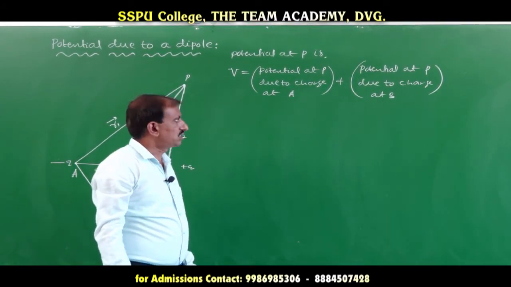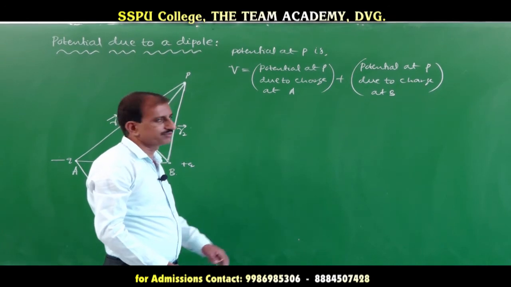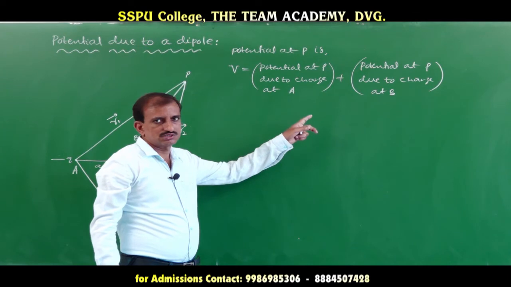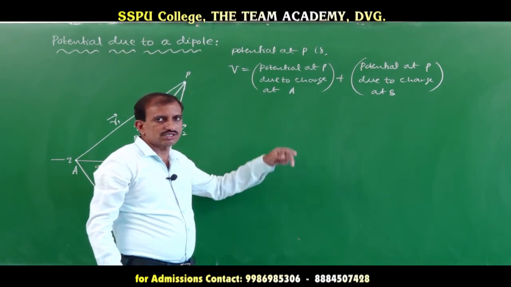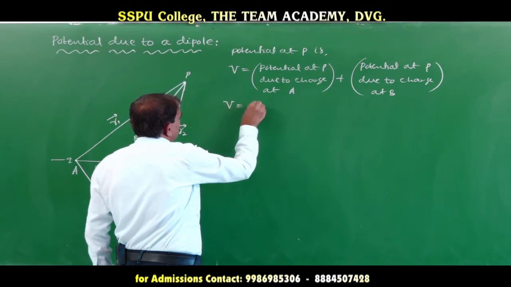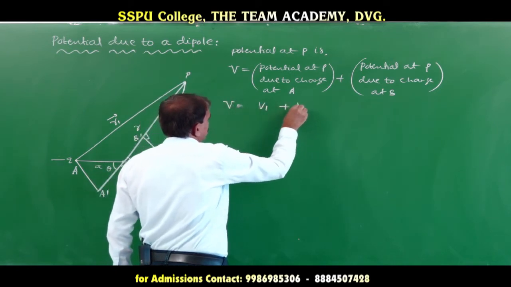According to the superposition principle, we can add the potentials due to both the charges. So, V is equal to V1 plus V2.